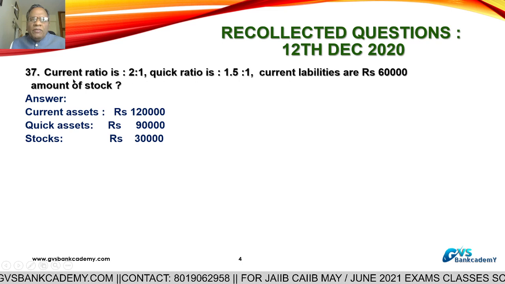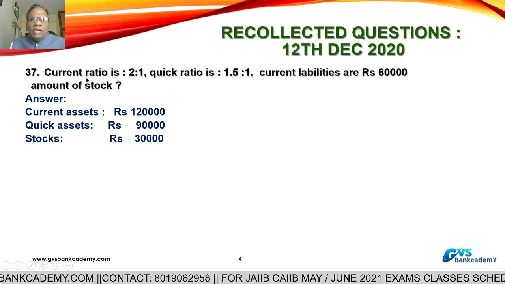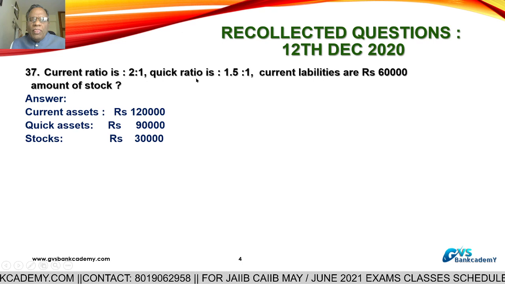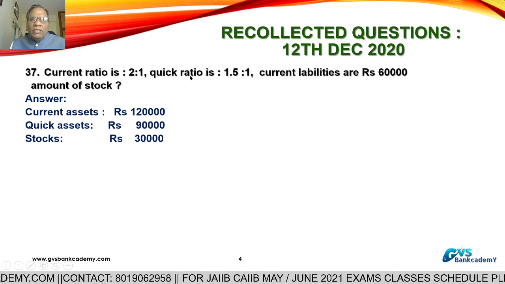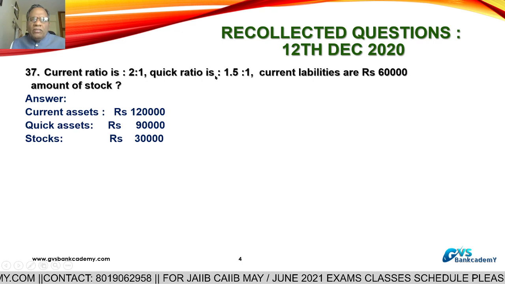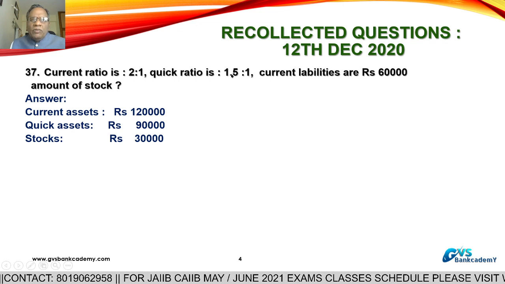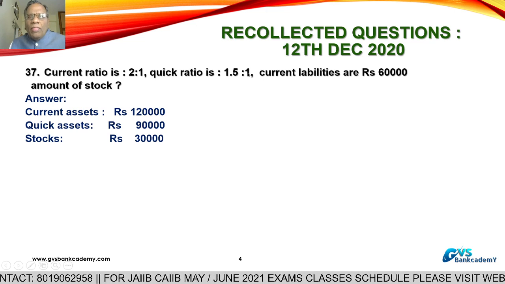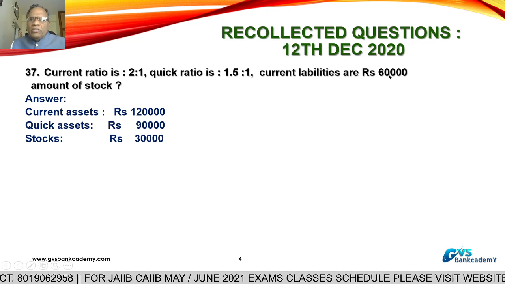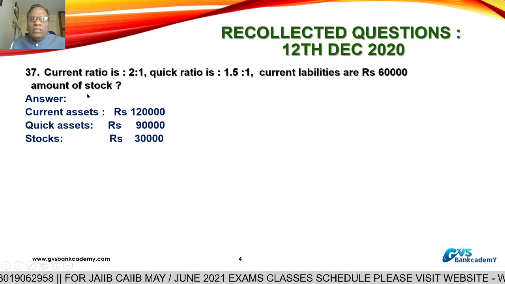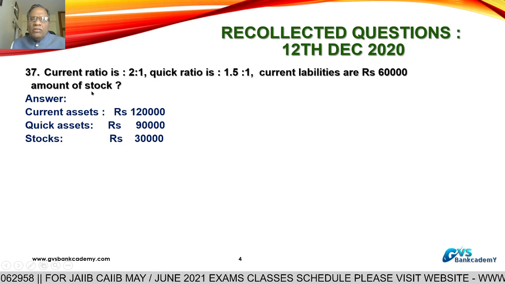What is the difference between current assets and quick assets? Quick assets means current assets minus stock. Current ratio is 2:1, quick ratio is 1.5:1. Current liabilities are 60,000. What is the amount of stock? This is the exam question.